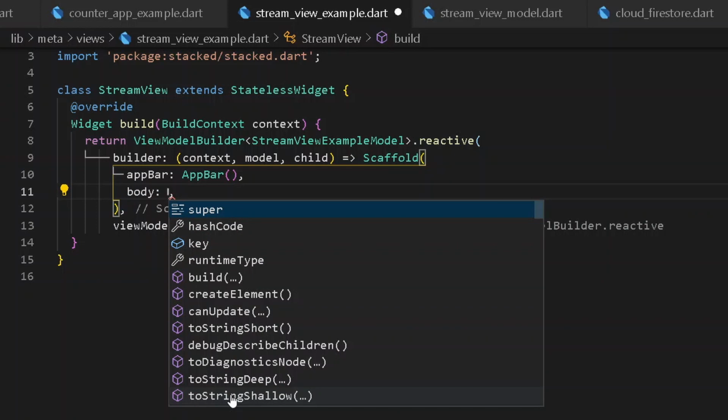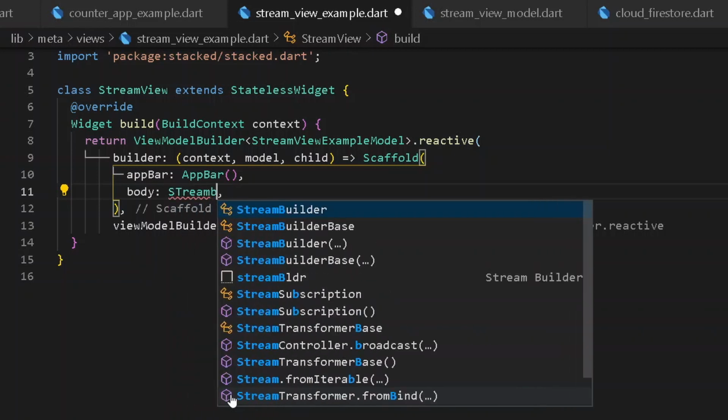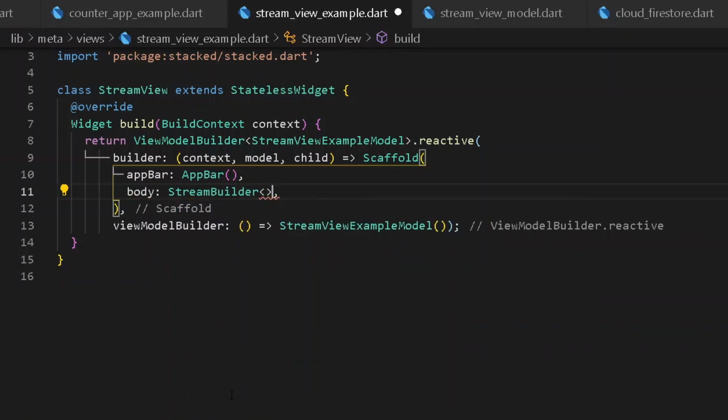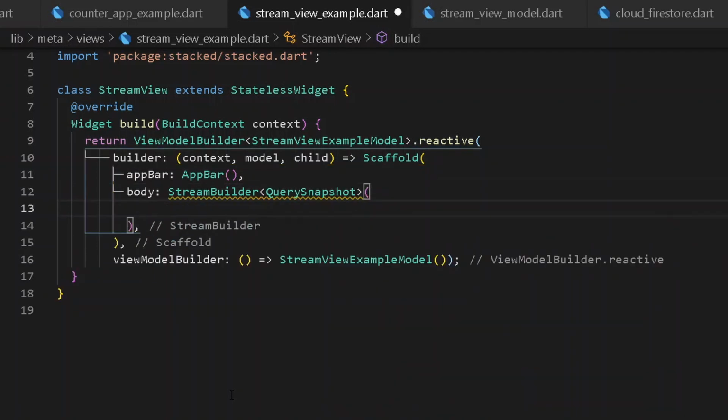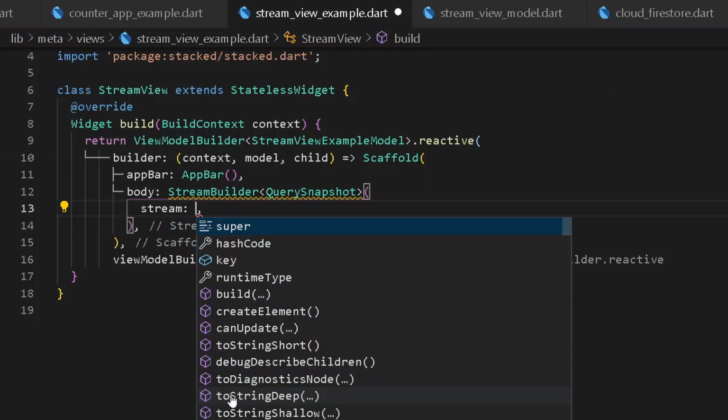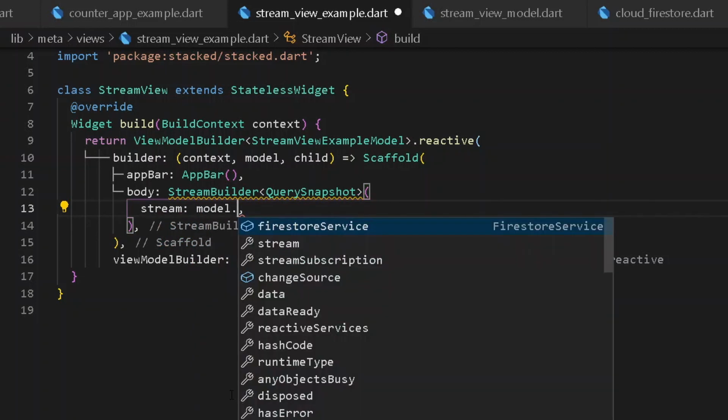So under our body, we shall be having our entire body of our list style for retrieving all the data. First of all, we shall be having a stream builder. Now the following stream builder shall be of type query snapshot, and here first of all it shall be requiring a stream. For getting a stream, I can simply say model.stream.